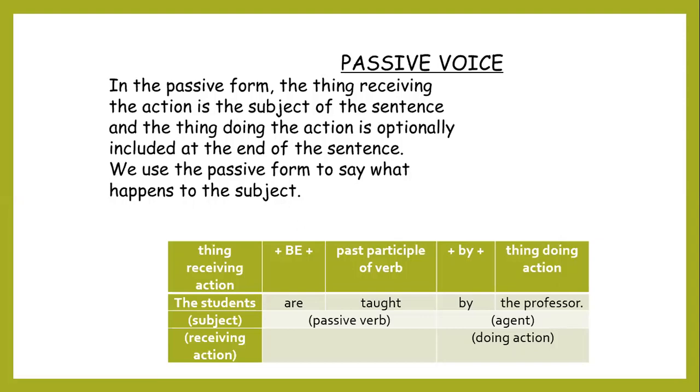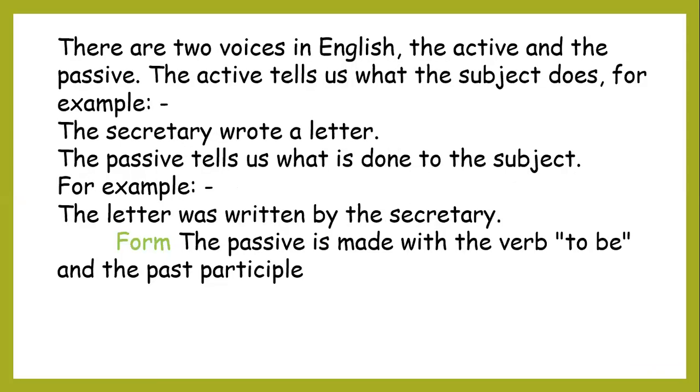We can notice, as it is stated here, the agent is optionally included at the end of the sentence. We'll discuss that later on. When do we actually include the agent? It is when it is an important part of the sentence, when it is important to be known. To sum up what we have been saying, there are two voices in English, the active and the passive voice. The active tells us what the people or the things do.